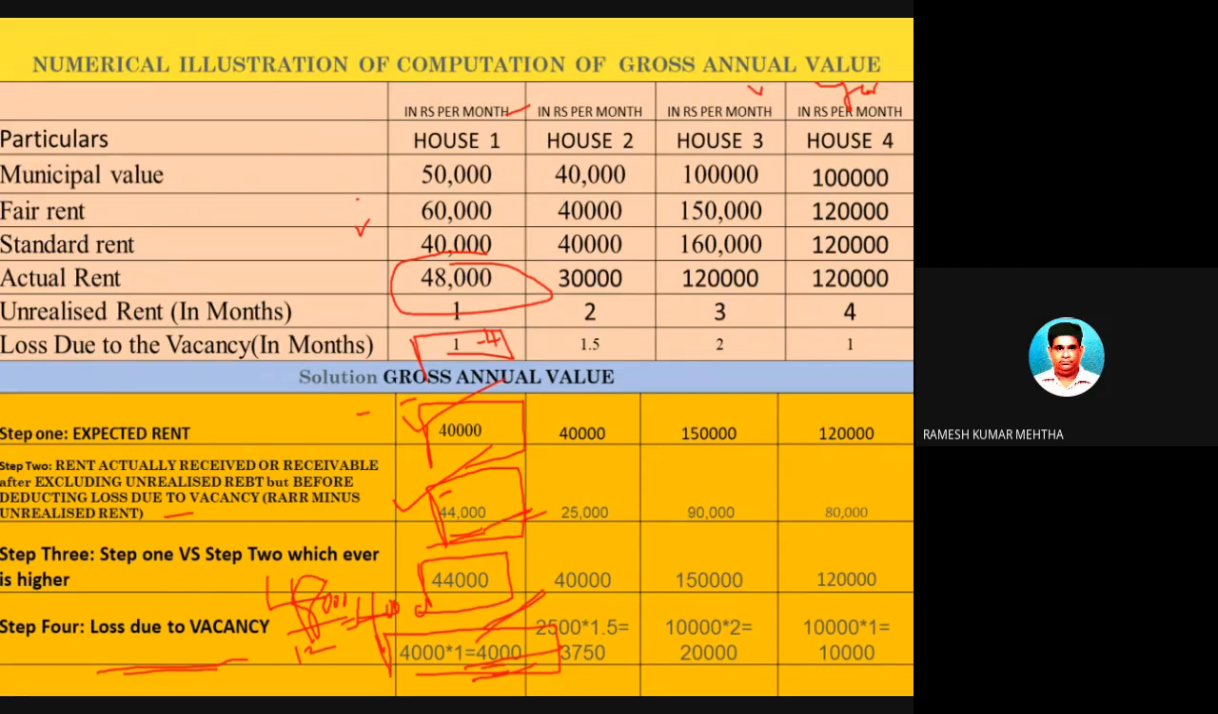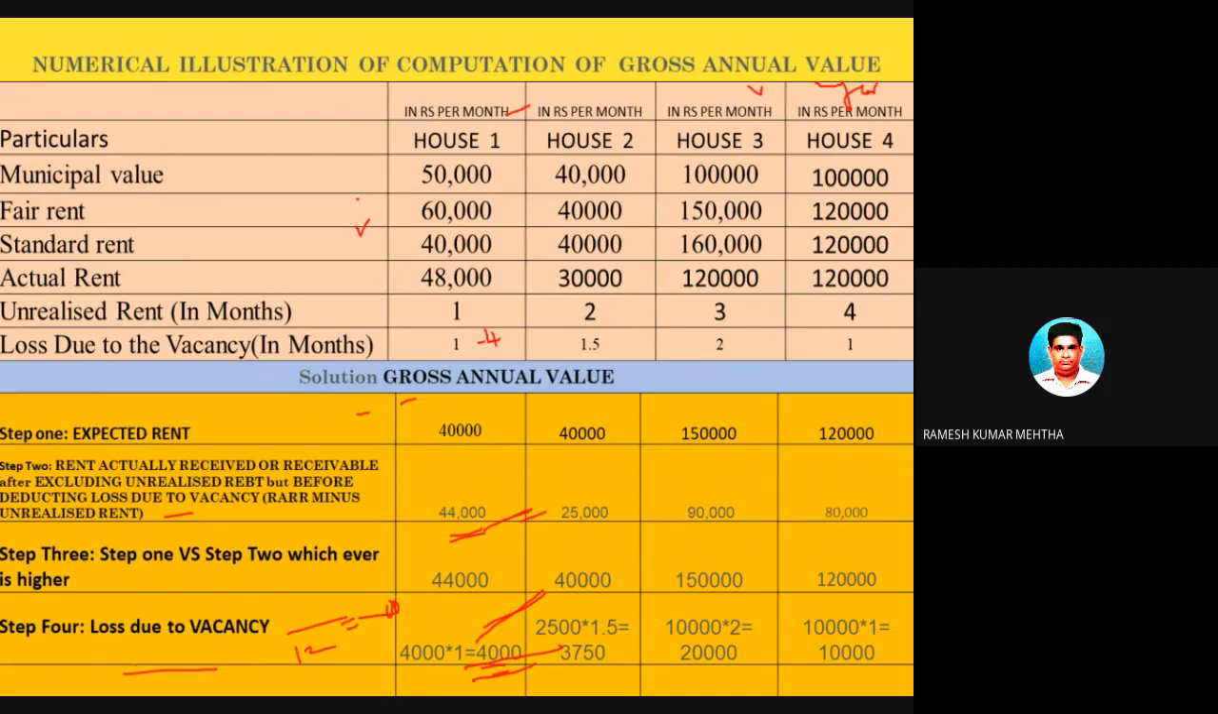So we have found out in the fourth step, the most important step, loss due to vacancy. Loss due to vacancy is 1 month, which is 4,000 rupees. So this is the first step. This is the second step. This is the third step. This is the fourth step.